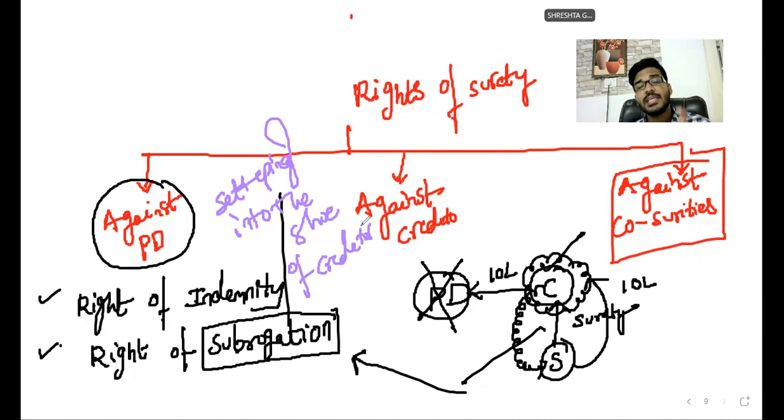These are the two rights available to the surety against the principal debtor. A right of indemnity: yes, I have incurred loss, I can recover from you. Right of subrogation: whatever the rights of the creditor, all rights are shifted to me. Now I can act as a creditor, stepping into the shoe of a creditor. As a creditor, I can claim money from you. That is nothing but the right of subrogation. Clear, sir? These are the two rights available to the surety against the principal debtor. Everyone is clear? Against the principal debtor, clear or not?